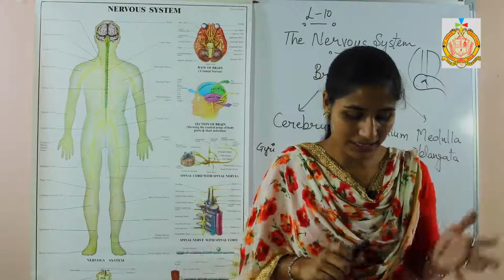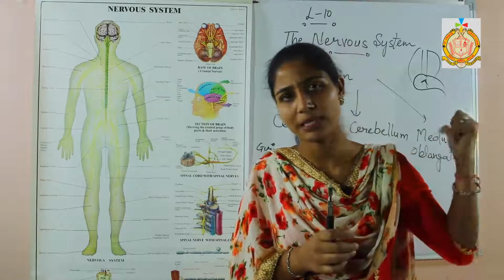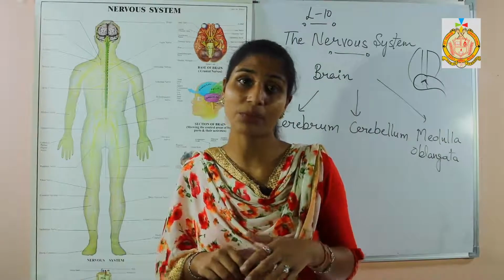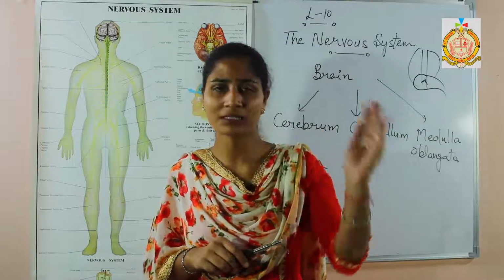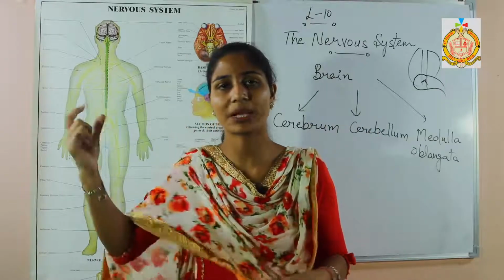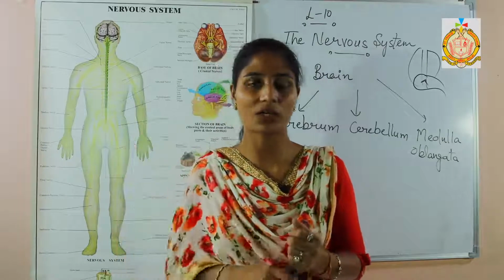The cerebellum does not contain convolutions like the cerebrum. In the cerebrum a number of convolutions are present, but in the cerebellum a pattern is present like a tree trunk. You have seen that pattern in a tree.